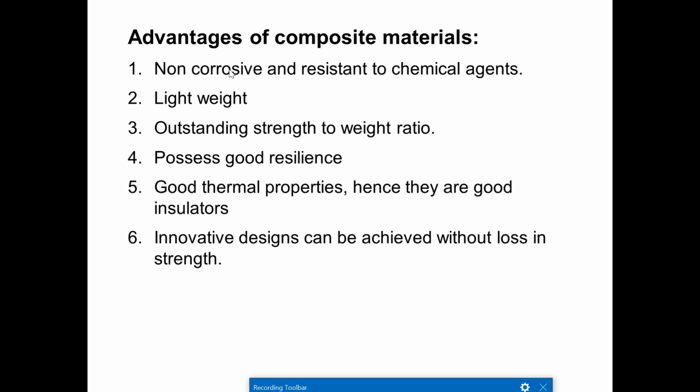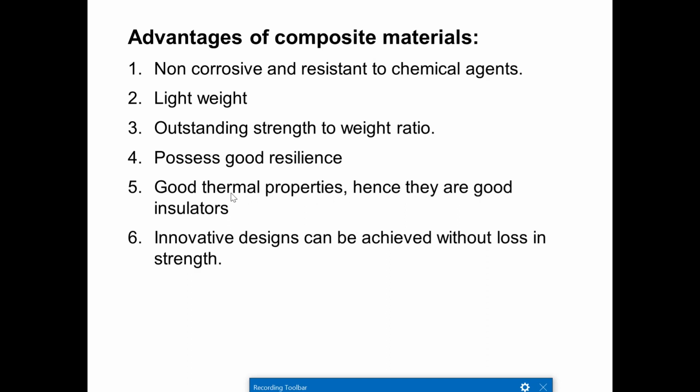Then what are the best advantages of a composite material? The first one, which is very important, is that it is non-corrosive and resistant to chemical agents. The composite material is highly non-corrosive and resistant to chemical agents. It won't react with chemical agents easily, and it is very light in weight. This is also a best advantage we can name for composite material.